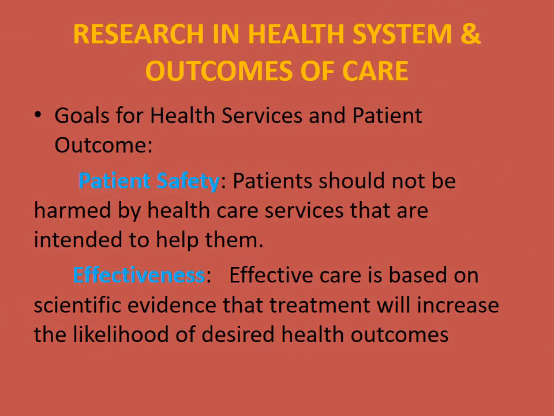Research in health system and outcomes of care. Goals for health services and patient outcome. First, patient safety. When we are doing research in the patient area, the main priority is given to patient safety. Patients should not be harmed by healthcare services that are intended to help them.